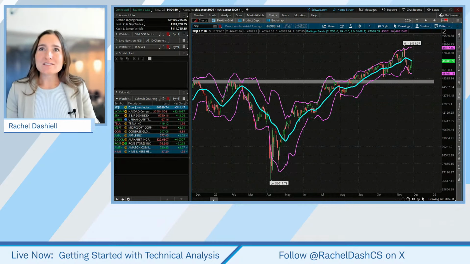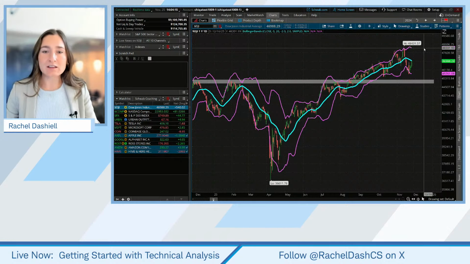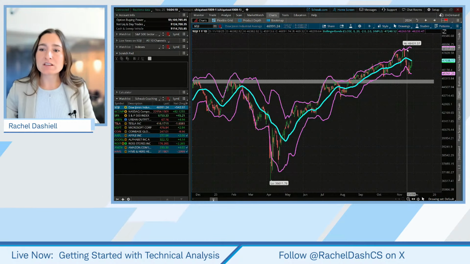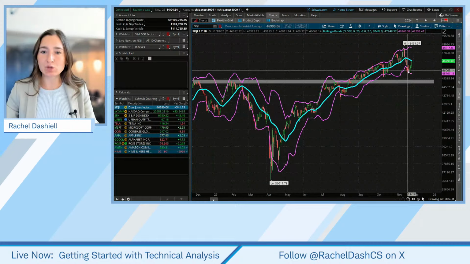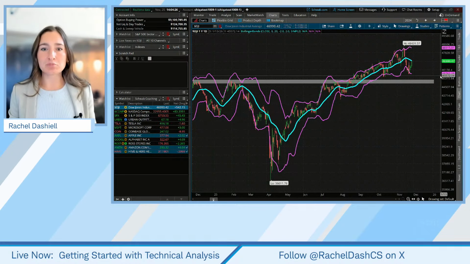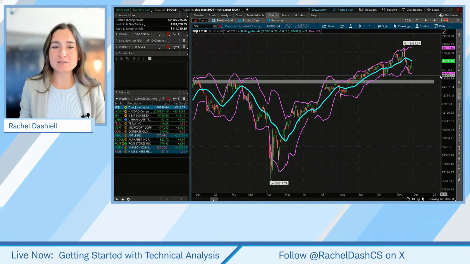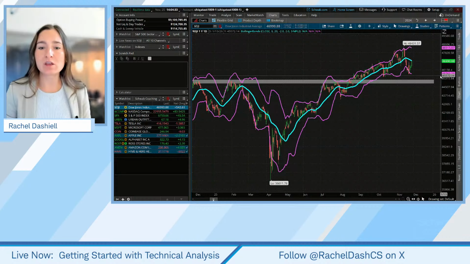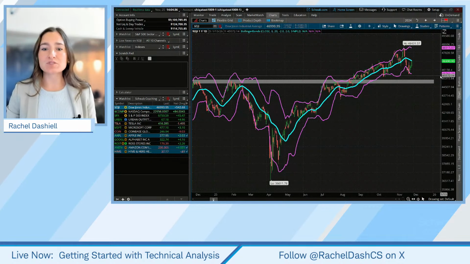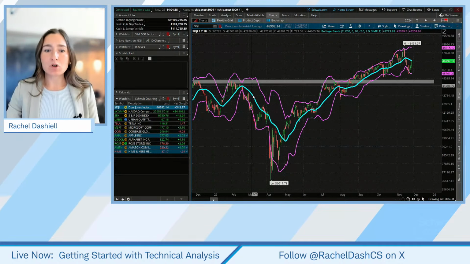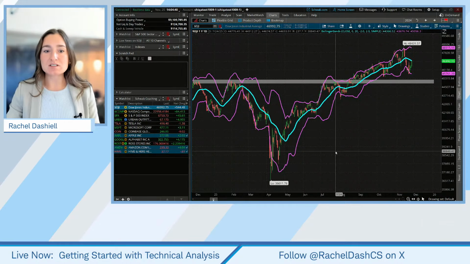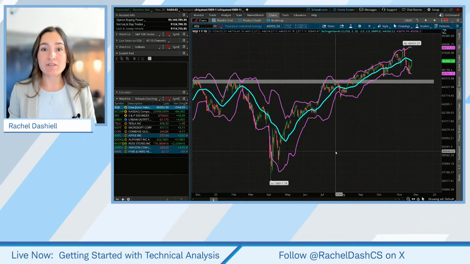So let's talk about what standard deviation is first. That is the variance, or the volatility, of returns. What it does is plot 2 standard deviations above and 2 standard deviations below, which is going to comprise 95% of the price action. I'll draw this normal distribution curve in just a moment, but as you can see through time, these bands will change their directional slope based off the trend of that stock.